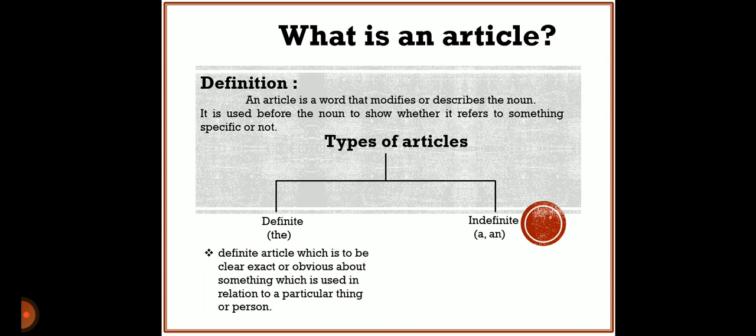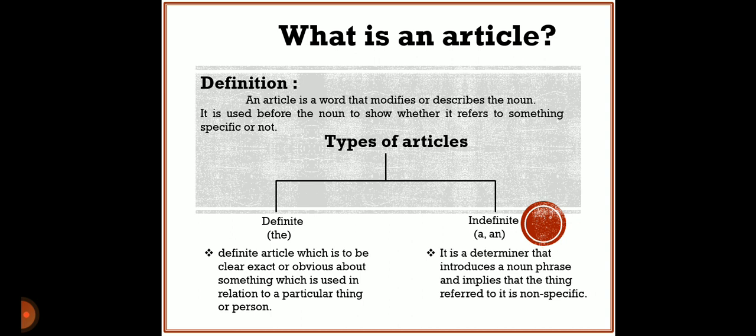A definite article is used to be clear, exact, or obvious about something, in relation to a particular thing or person. Now we can see the indefinite article. What is meant by indefinite article? It is a determiner that introduces a noun phrase and implies that the thing referred to is non-specific.